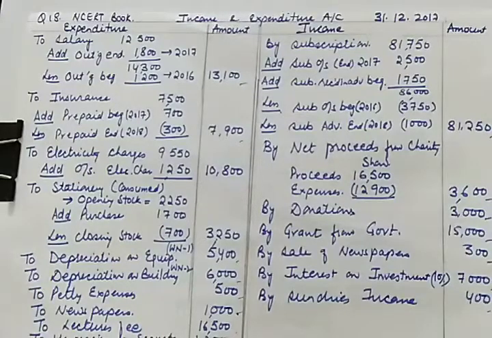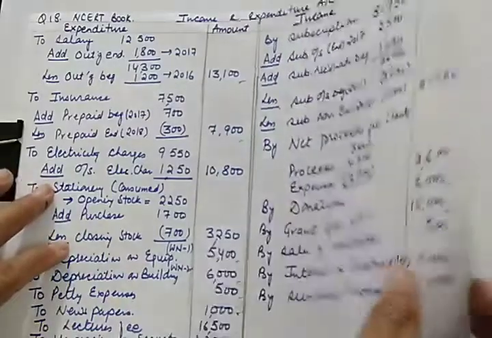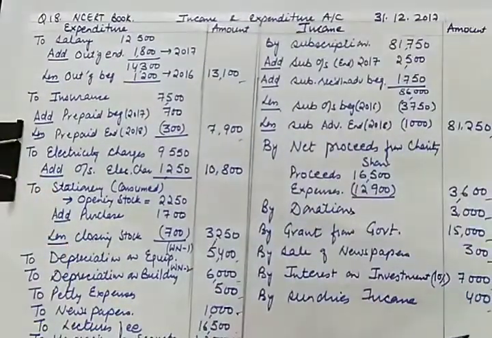So finally the surplus here will be 34,100. So this is the surplus, 34,100. Because space is less, this amount is there 12,000 and this amount is 34,100.